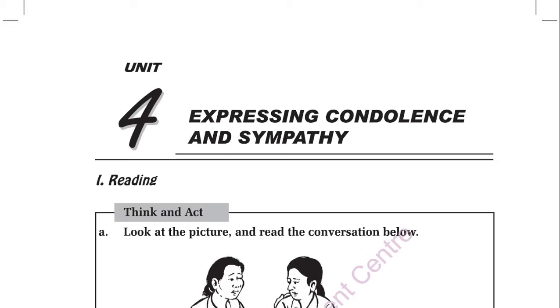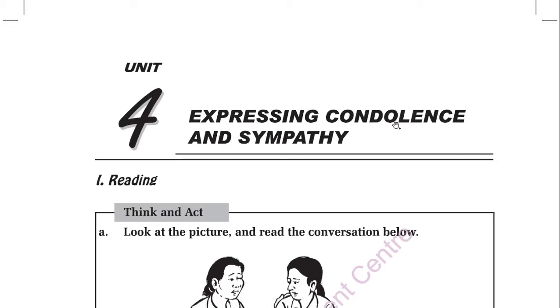So, today we are going to start the next chapter in your English book, that is Unit 4. And what is the name of your chapter? Expressing condolence and sympathy. Now, what is the meaning of condolence? I think you must have done it in Year 8 also. Condolence means showing sympathy to a person who is in grief.